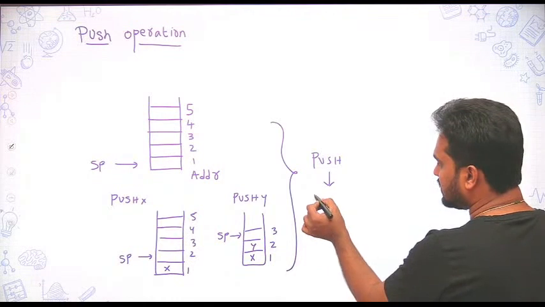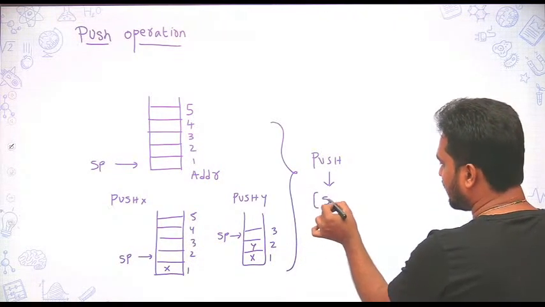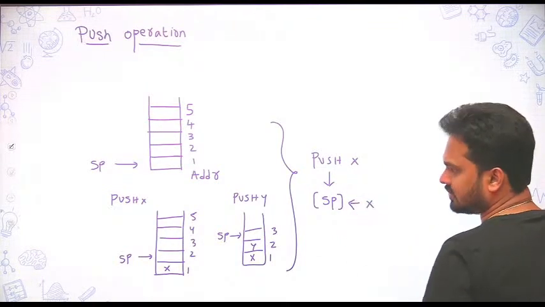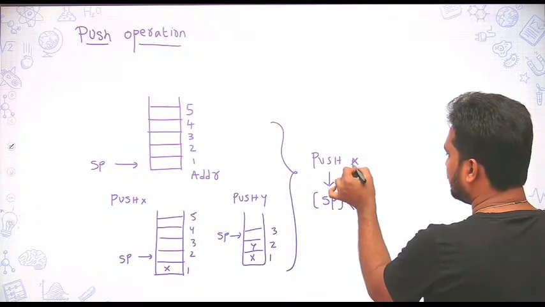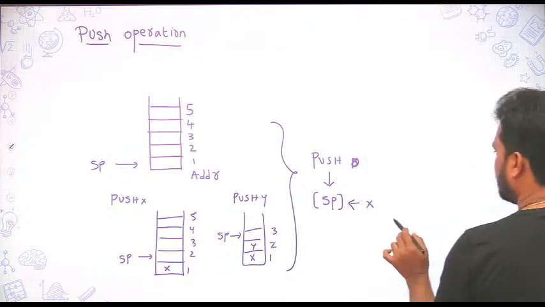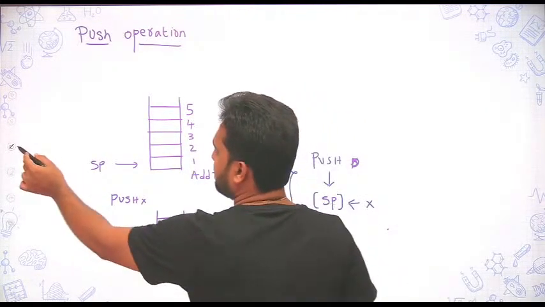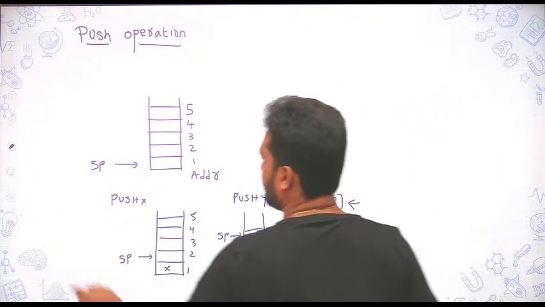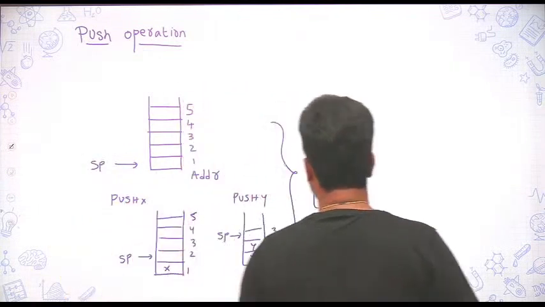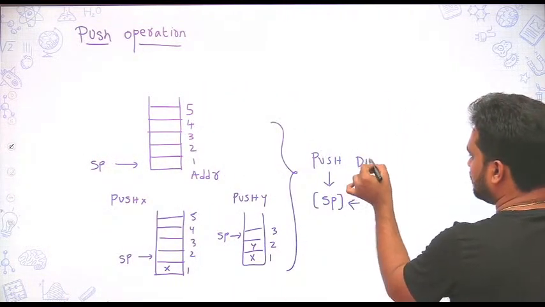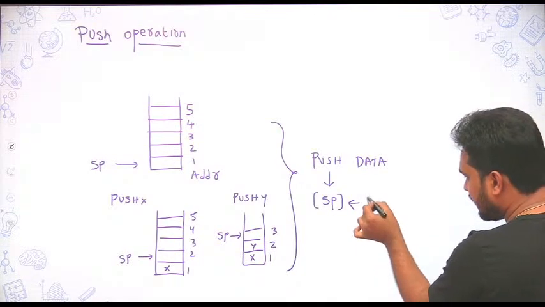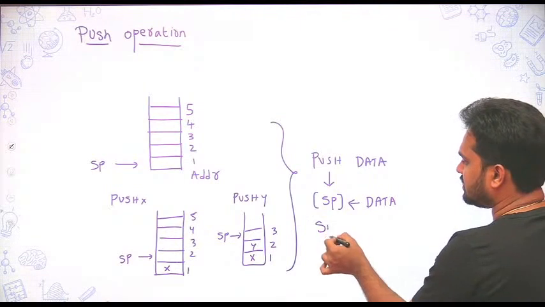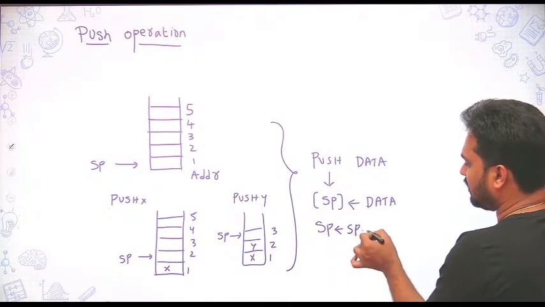First what it will do is, suppose I say push some data, this data will be copied into the stack pointer location, then the stack pointer will be incremented by 1.